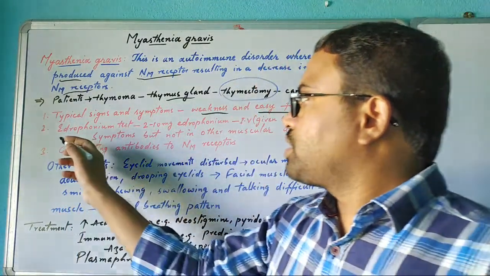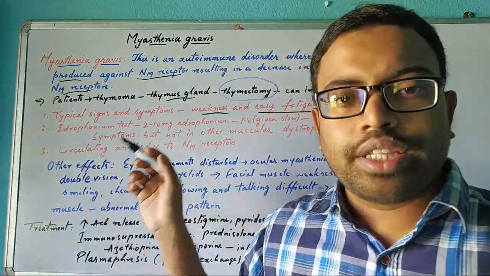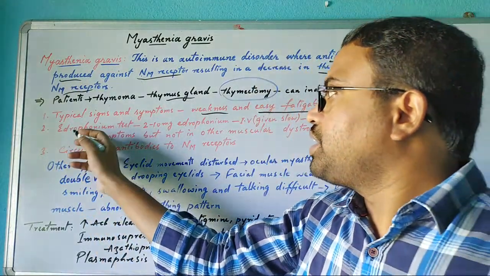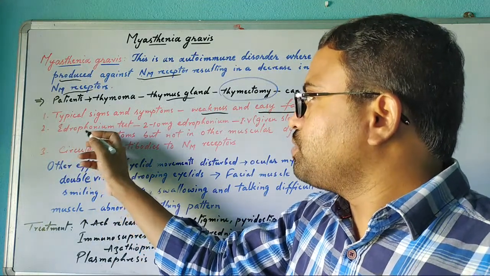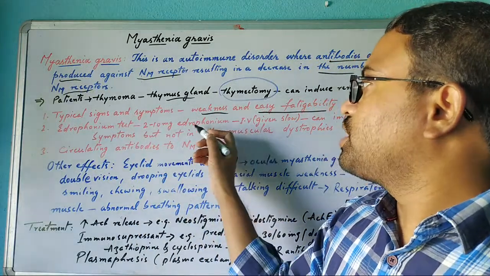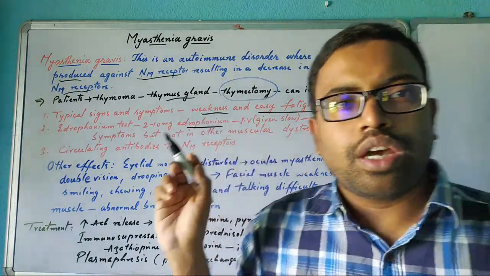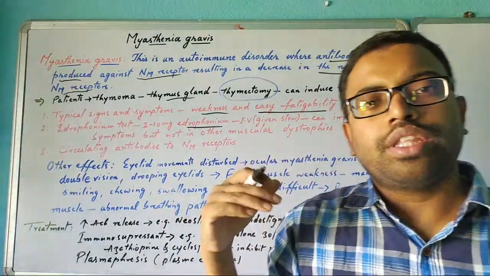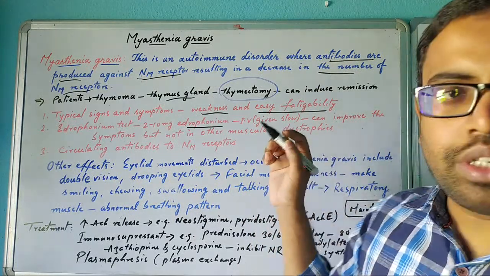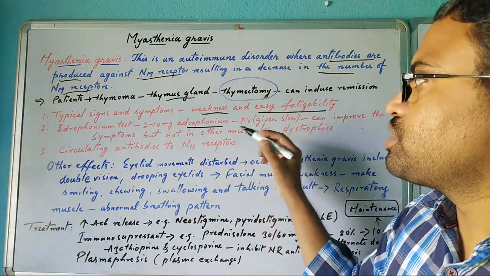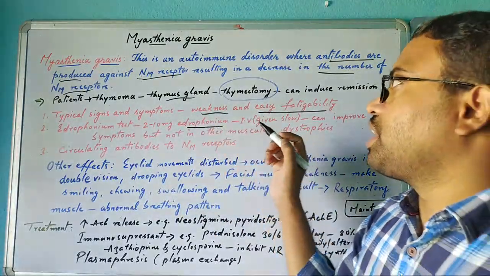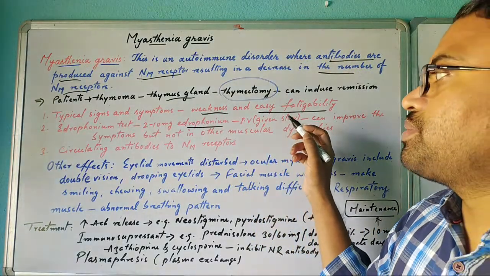Then how could we detect whether the person is suffering from myasthenia gravis? The test is called the hydrophonium test. This agent, 2 to 10 mg, is given to that person. If we see myasthenia-like properties, with more muscle weakness, we can test with it to detect whether he is suffering from myasthenia gravis or not.